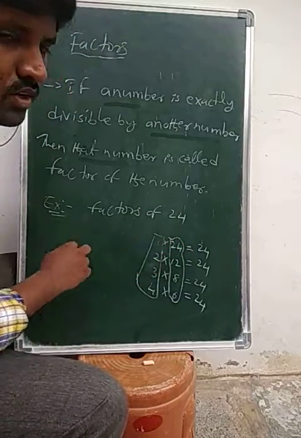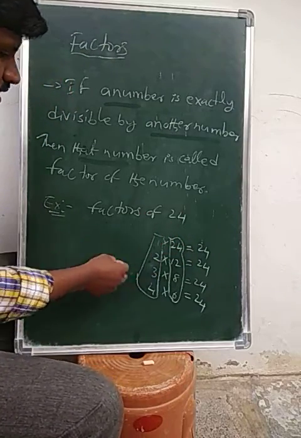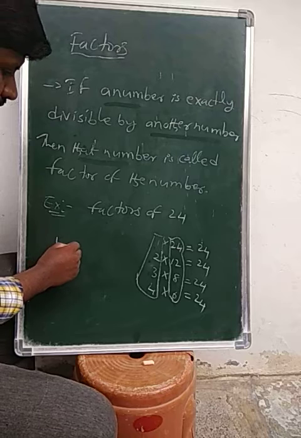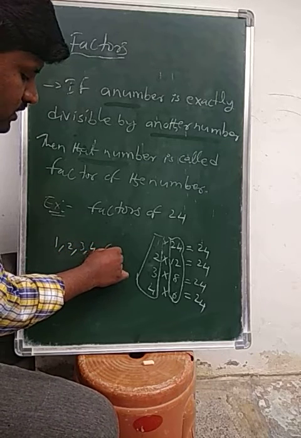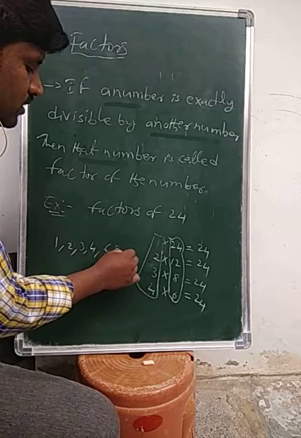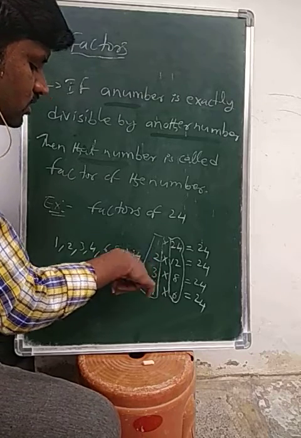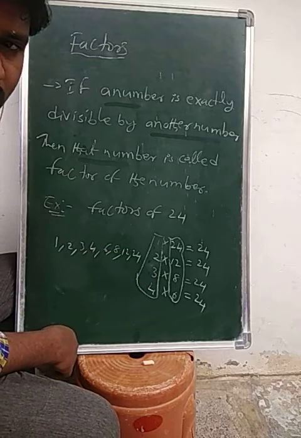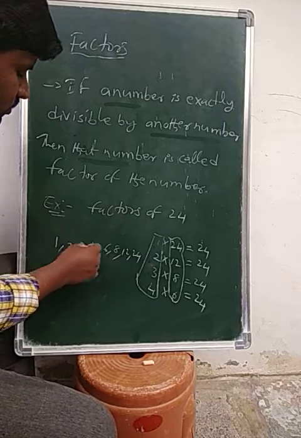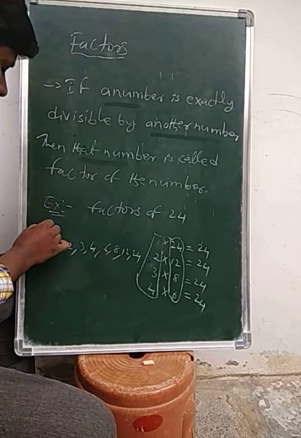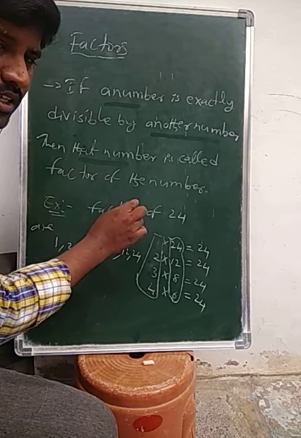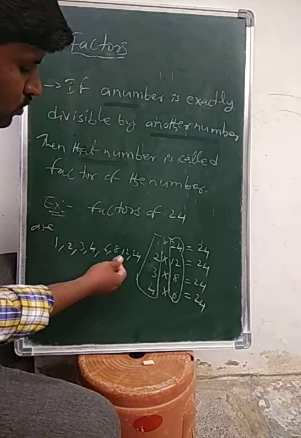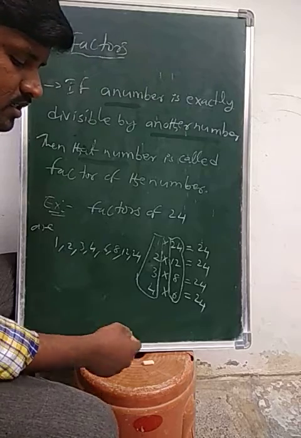So clearly we can say that these are the factors of 24. What are they? The factors of 24 are 1, 2, 3, 4, 6, 8, 12, 24. Is it clear, students? The factors of 24 are 1, 2, 3, 4, 6, 8, 12 and 24. So we can write like this.